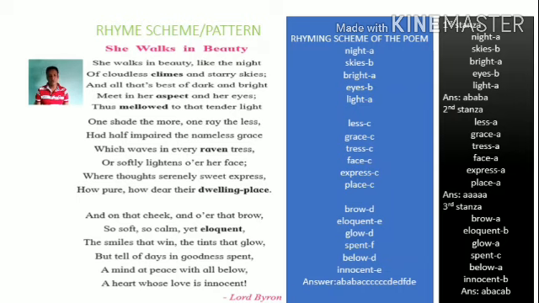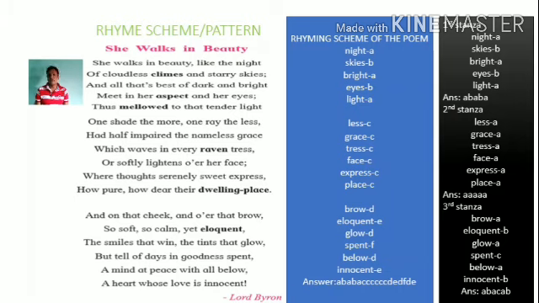Then once again you must begin with the letter A. As shown here, if you are writing the rhyming scheme of the first stanza, then the rhyming scheme will be like A B A B A. If you are writing the rhyming scheme of the second stanza only, then again you have to begin with the letter A. So the rhyming scheme of the second stanza will be A A.